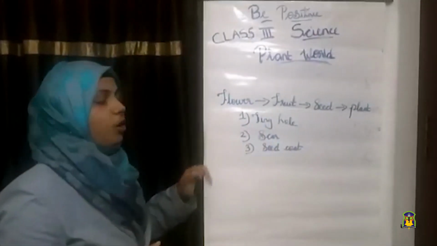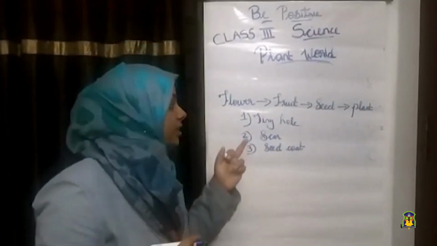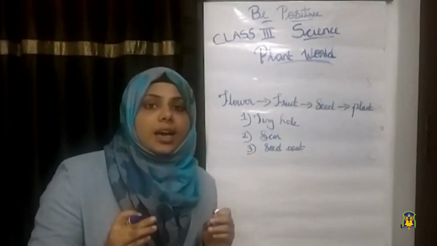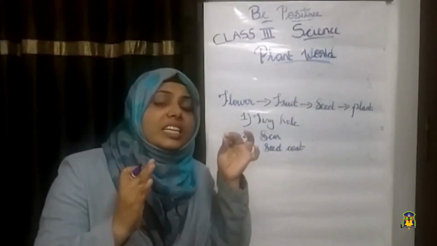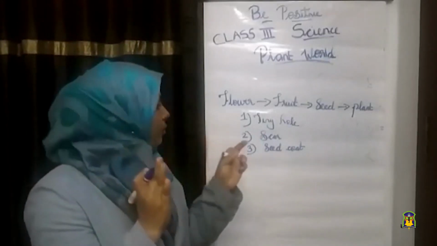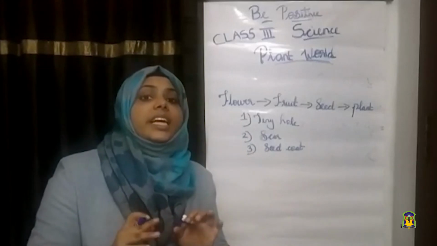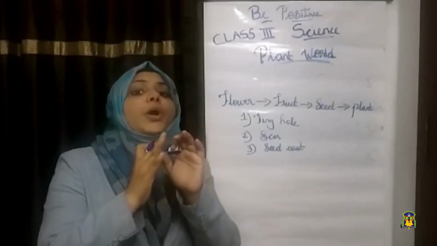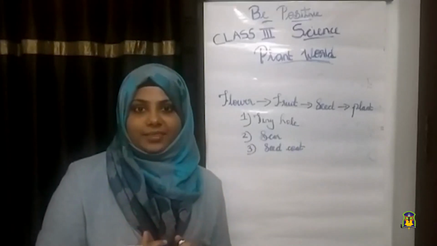First one, tiny hole. Tiny hole allows water to enter into the seed. The second one, scar. Scar is the part where the seed is attached or joined with the fruit. And the third one is seed coat, the outer covering of the seed. The seed coat protects the seed. Okay.